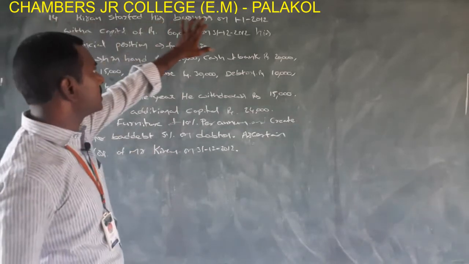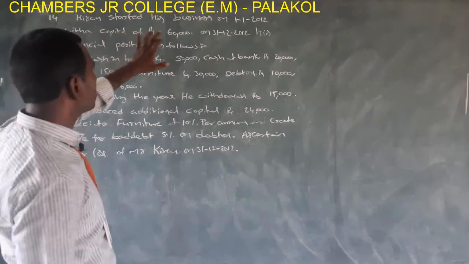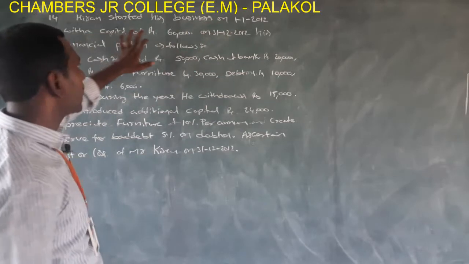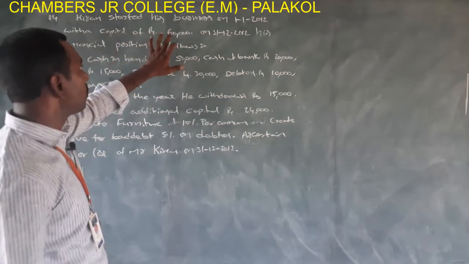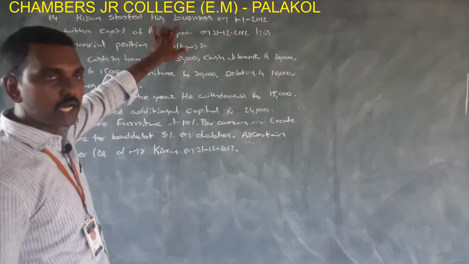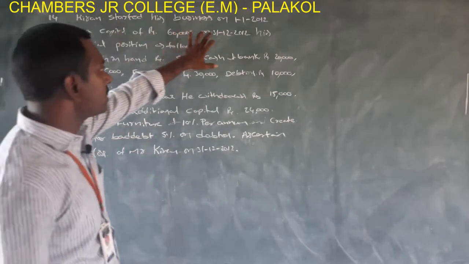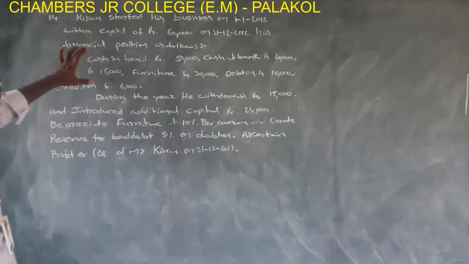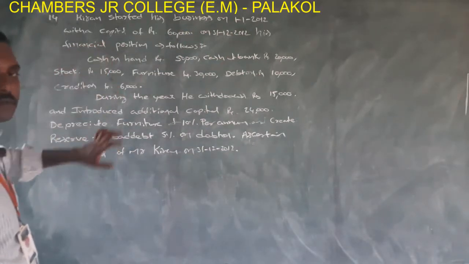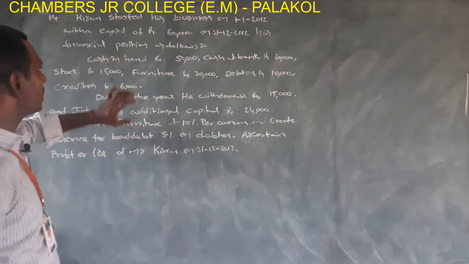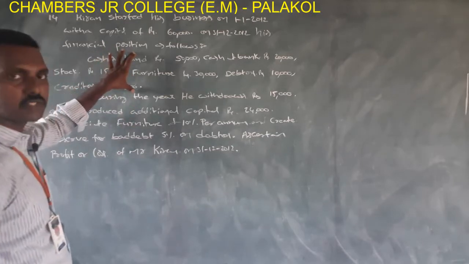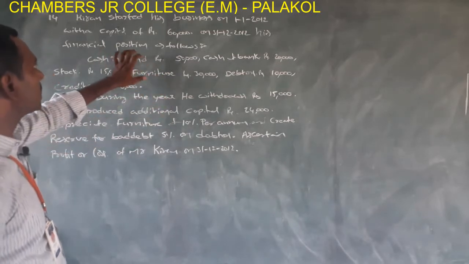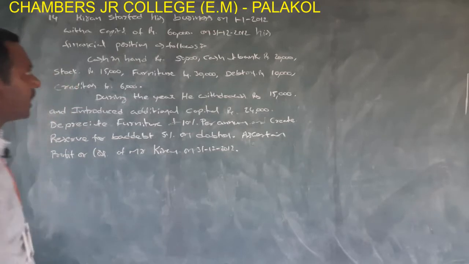Here, see the problem. Kiran started his business on 1/1/2012 with a capital of rupees 60,000. This 60,000 amount is the opening capital. And on 31st/12/2012, his financial position is as follows. Some of the assets and liabilities are given here. On the basis of these assets and liabilities, you are required to prepare statement of affairs at the end of the year, that is 31st/12/2012, and find the closing capital.